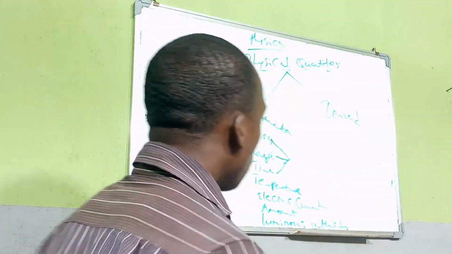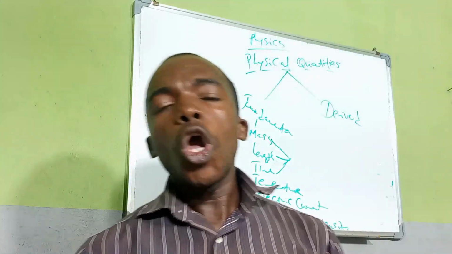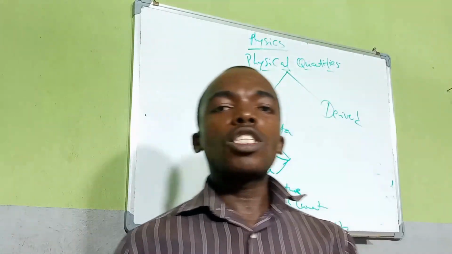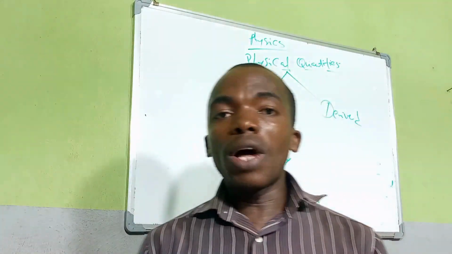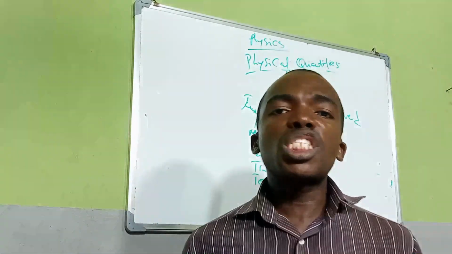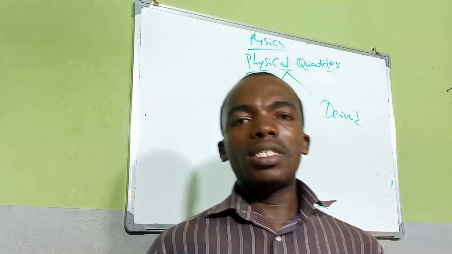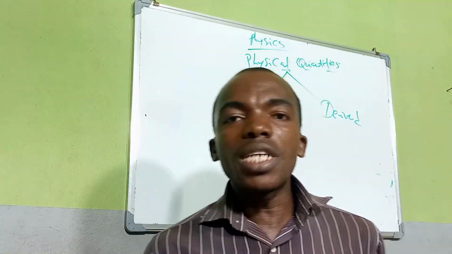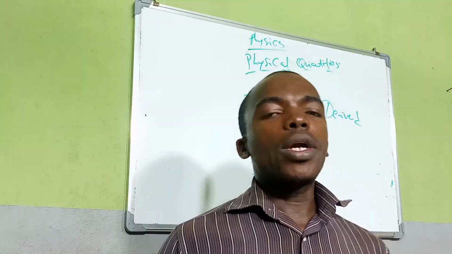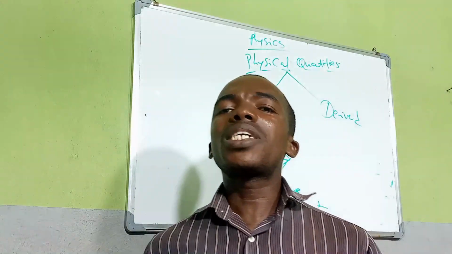Now we said mass is the quantity of matter contained in a body. Then length is the space covered between 2 points. That is length. Then time is that in which events are distinguishable with reference to before and after. You get? Okay, now every physical quantity also has its physical unit.